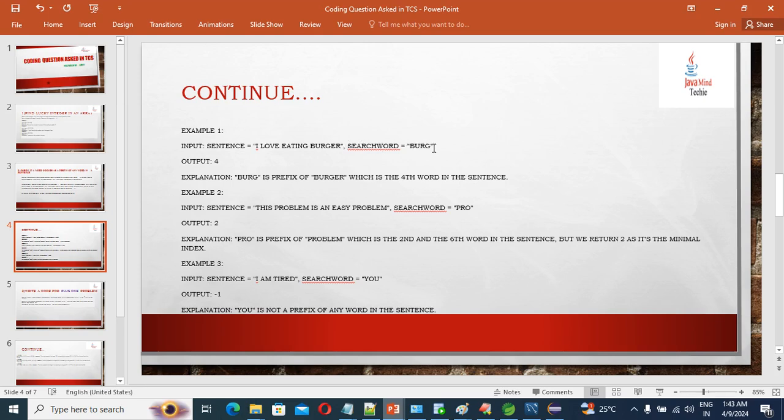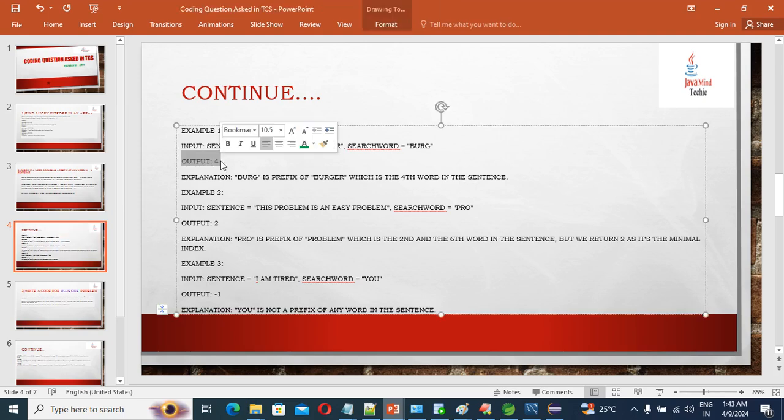Burger is a prefix of burger, right? So the output should be 4. Why should the output be 4? The index of I is 1, love is 2, eating is 3, burger is 4. So in which word is this prefix there, in which index? We need to find that index number.